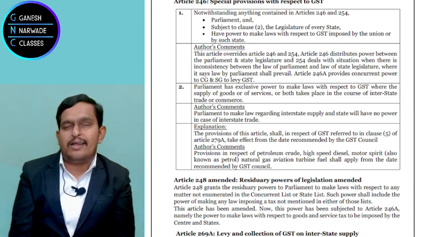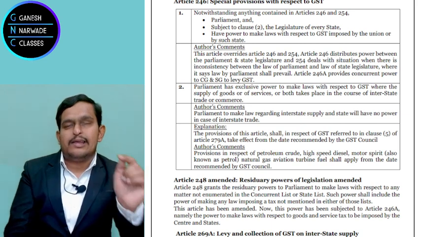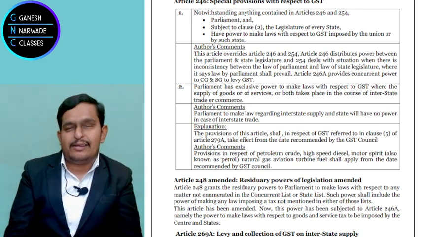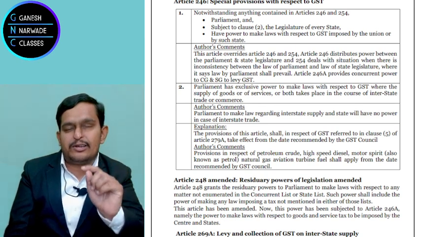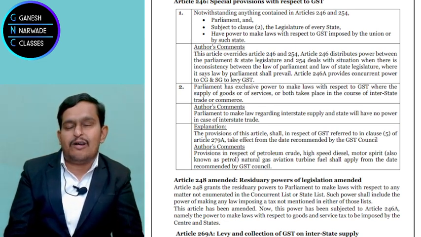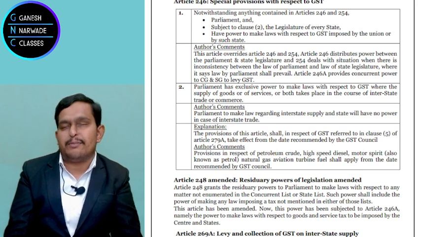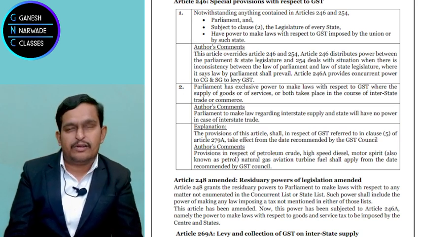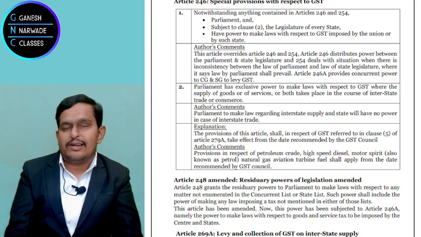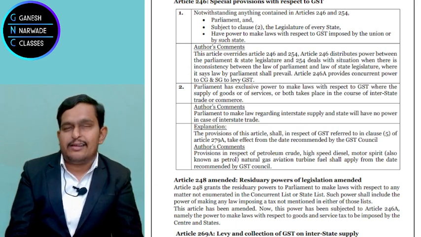So clause 2 of Article 246A says that in relation to interstate supply, in relation to sale or service between two states, the central government has the power to make the law. Who has the power to make the law? Only the central government. So that means if a sale happens between two states, the state government cannot make the law? Absolutely right. Only the Center has the power to make the law.